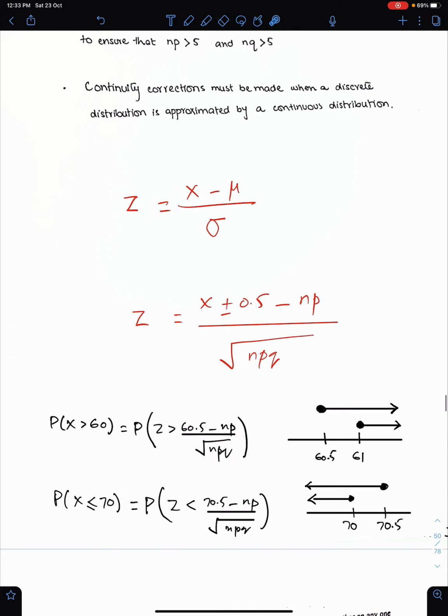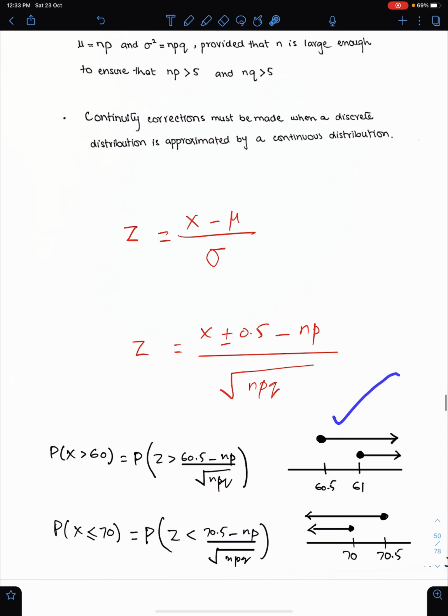For continuity correction, the best thing is the number line. This is the best way. If you are finding the probability of greater than 60, then first mention the smallest integer value. The smallest integer value is 61. The first inclusive value is 61. When you go on the right side, then you always take the lower bound. Whenever we go on the right side on the number line, we take the lower bound.